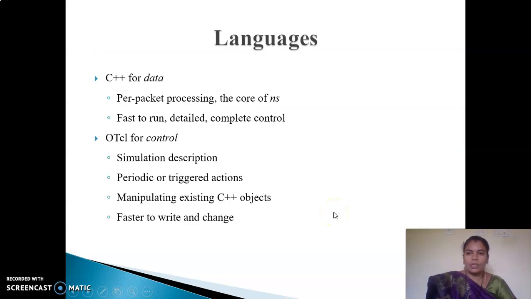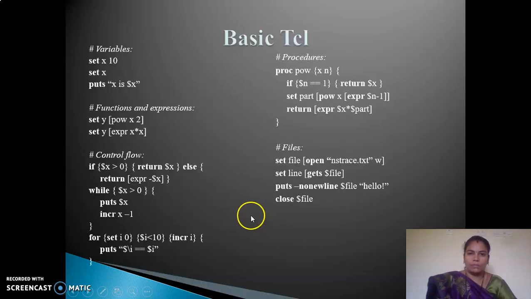The language preferred is C++ for data processing. Per packet processing is available in the core of NS. It is fast to run, and detailed and complete control is available. OTCL is for controlling purposes: simulation description, and periodic or triggered actions are available. It manipulates existing C++ objects, and it is faster to write and change our own code.